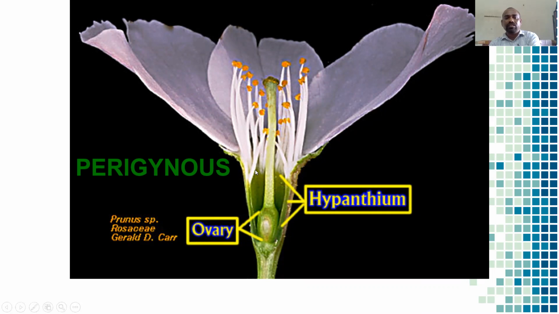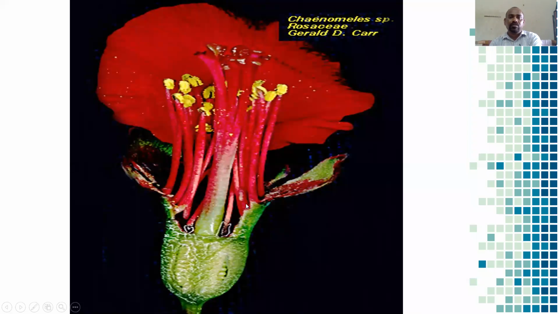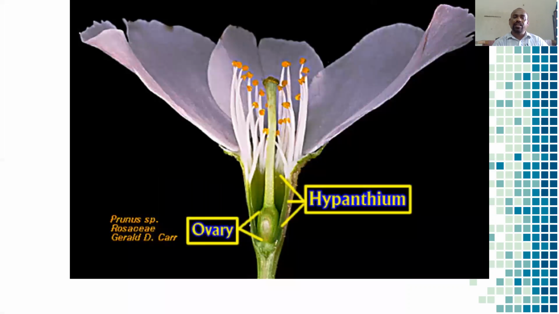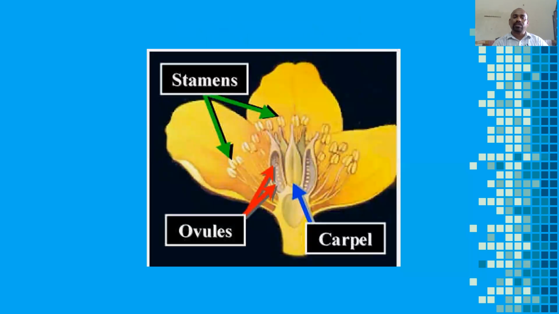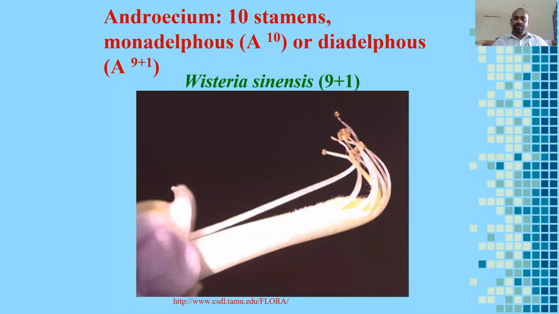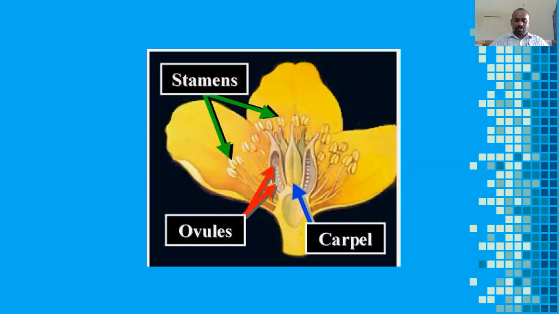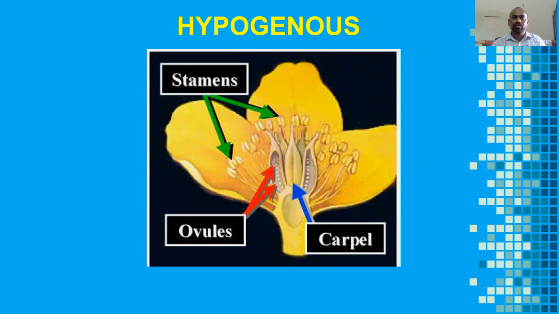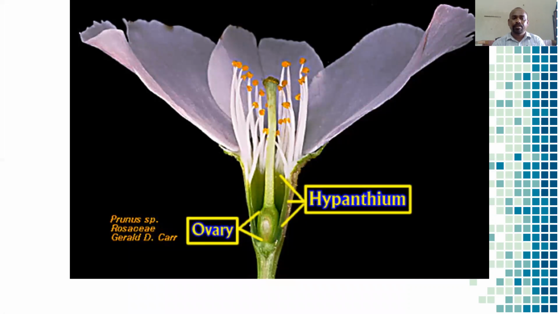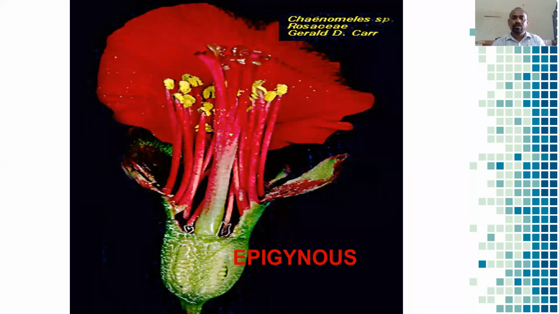The next one, see students, is epigynous. So we can observe the 3 flowers, which clearly show the arrangement of the floral parts. Once again: hypogynous, perigynous flower, and epigynous flower.